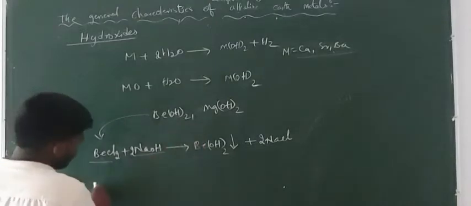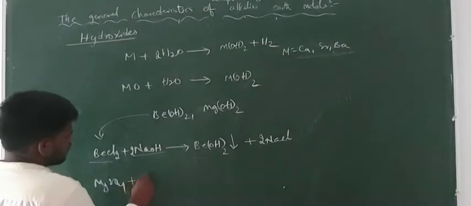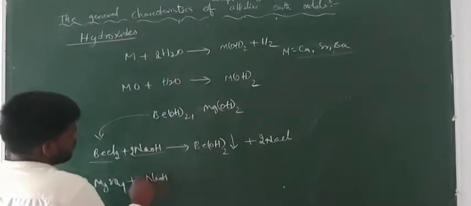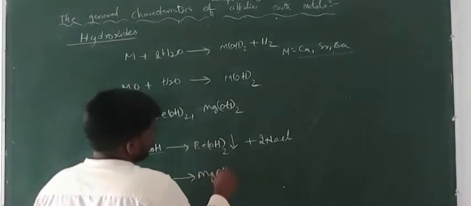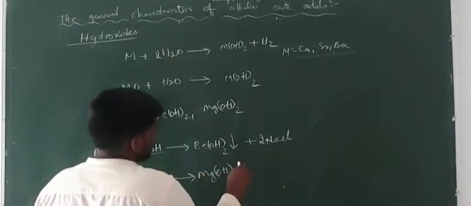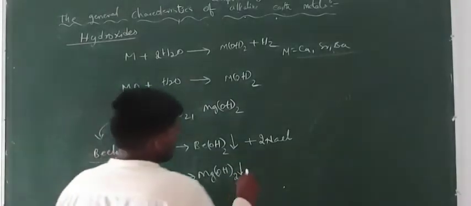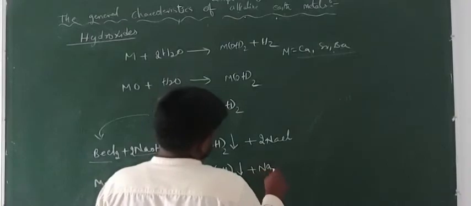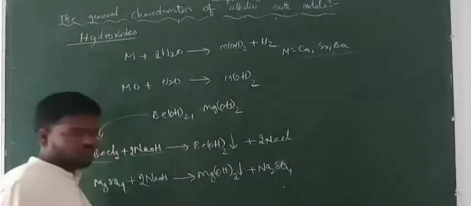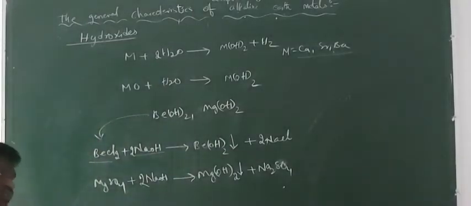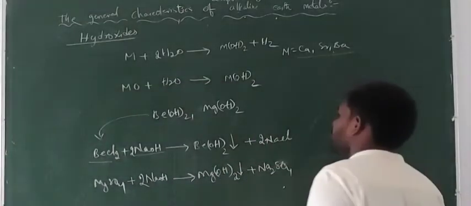And the next one: magnesium sulfate, when treated with 2 moles of NaOH, gives Mg(OH)2, which is also insoluble and forms a precipitate. And next we get Na2SO4. So these are the preparations of the various hydroxides of the alkaline earth group elements.